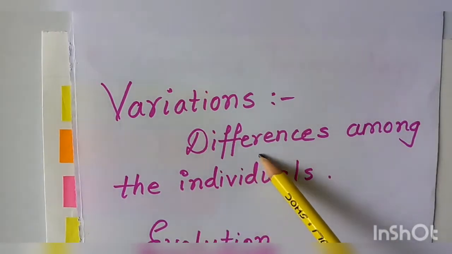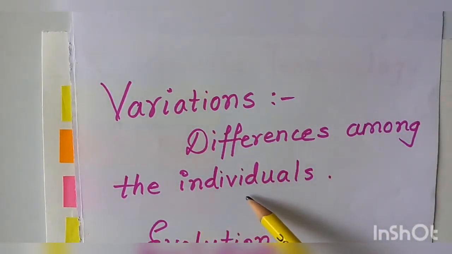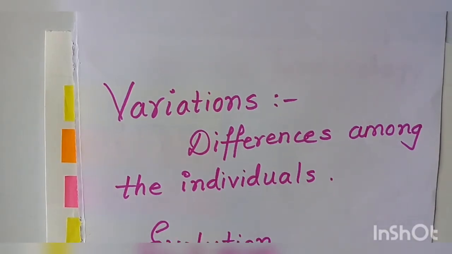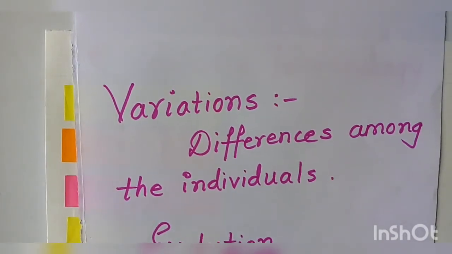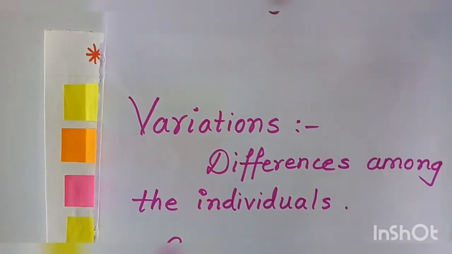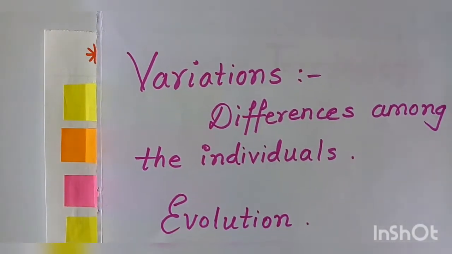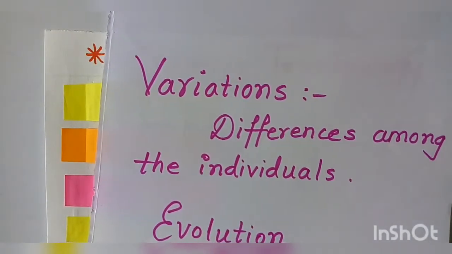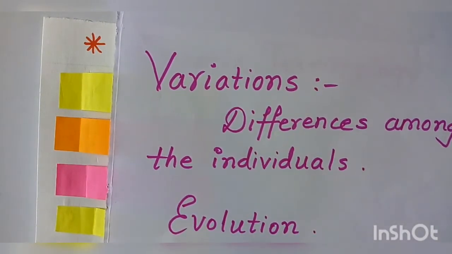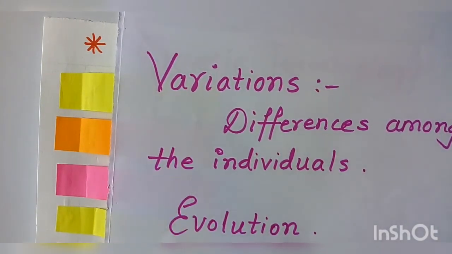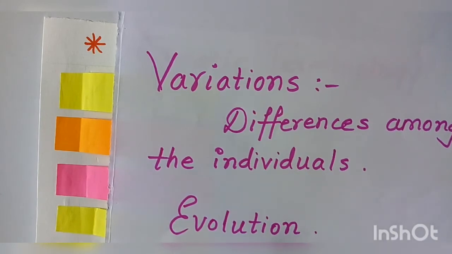Variations are differences among individuals. For example, the offspring of a parent do not exactly look like or resemble their parents. That is called variation, and these variations are also useful from the point of view of evolution, because variations are responsible for evolution.